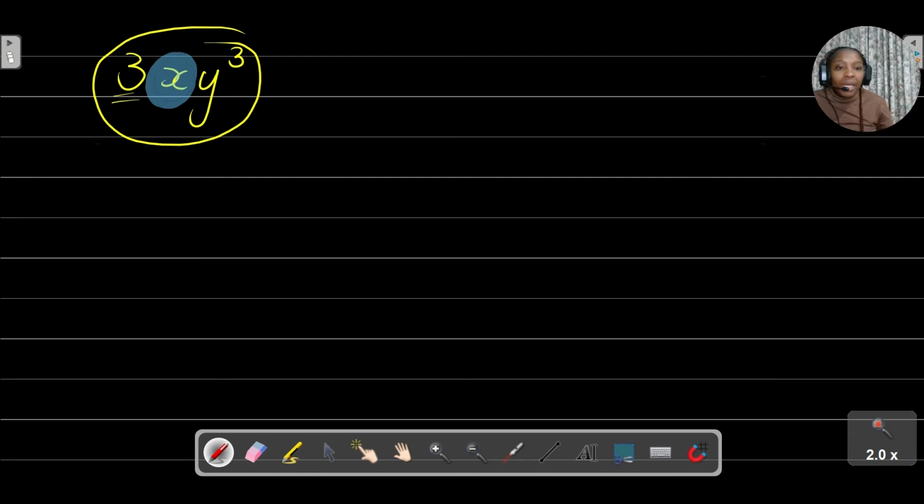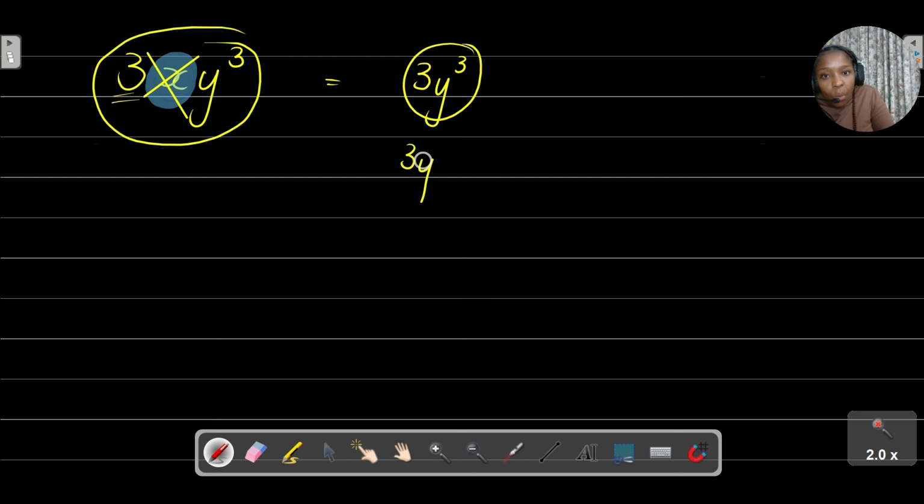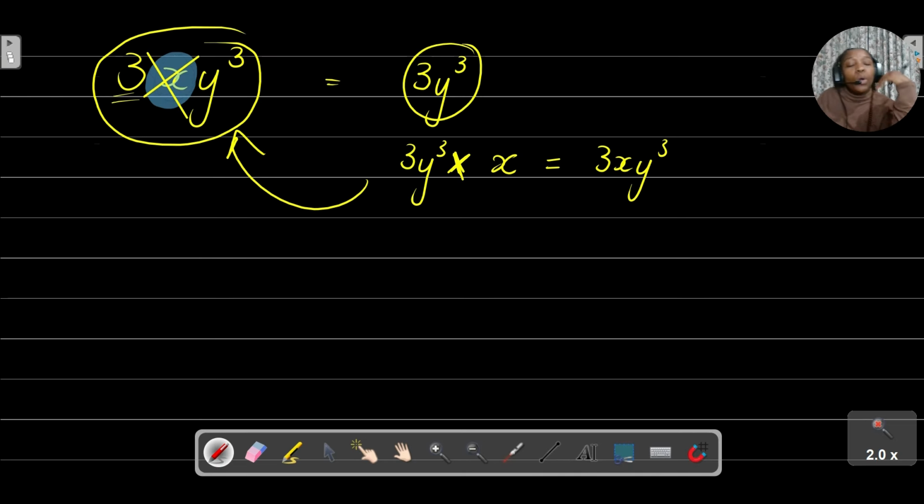All right, so basically what I tell my students is, if they're asking what is the coefficient of x, just cross out that x, and then you can see that the coefficient of x is going to be 3y to the power of 3, because if I take 3y to the power of 3 and multiply it with x, I will get back to that original term of 3x y to the power of 3. So that is how you need to think about that question.